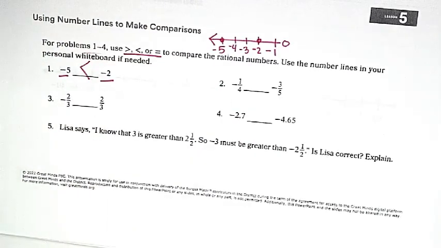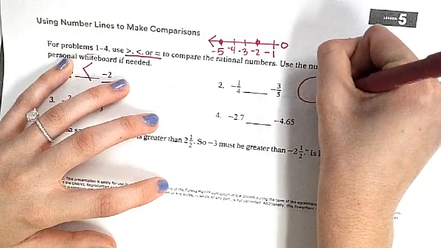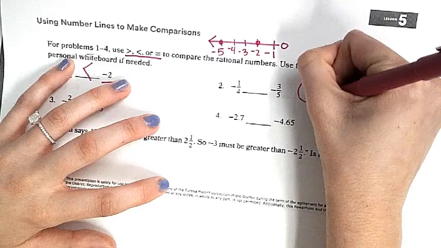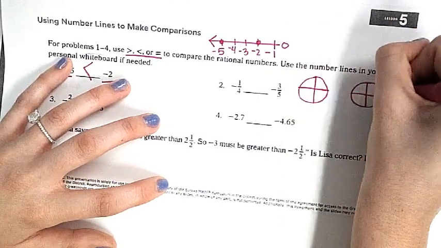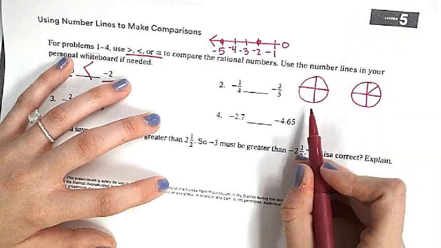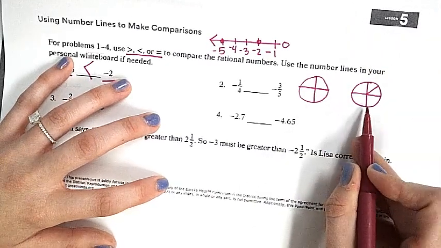It's tricky. Number 2. Negative 1/4 and negative 3/5. Which one do y'all think it is? Negative 3/5? Let's look at those fractions. Let's look at it like we used to when we first learned fractions as pies. Yeah, like if this was a pie. This one's got 4, right? And this one's got 5.